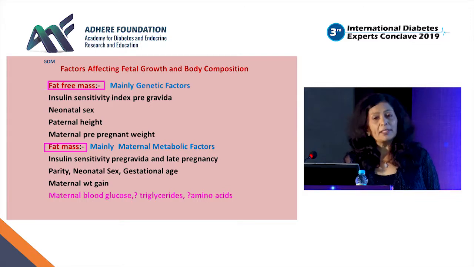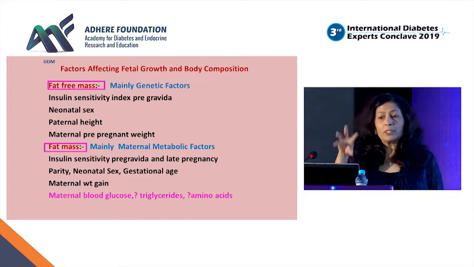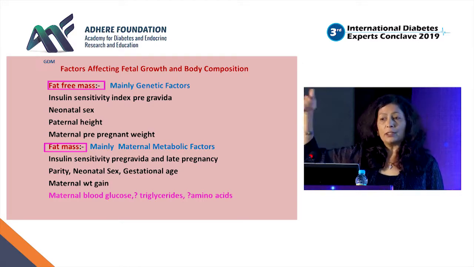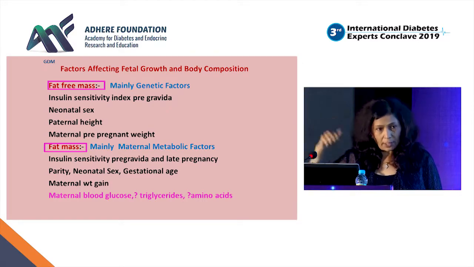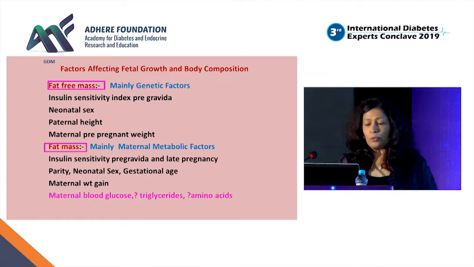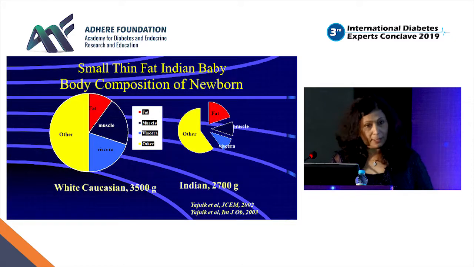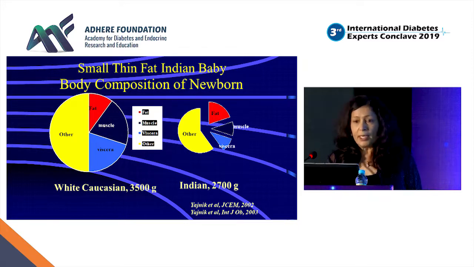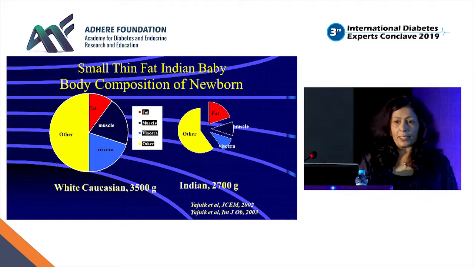And why is the fat mass important in a baby? Because at birth, this fat mass decides this baby's future adult obesity and diabetes early in life. So we need to have this fat mass to be precise. As we know, the thin-fat Indian phenotype starts right at birth, and the percentage of fat in an Indian baby is much more compared to a white Caucasian. So we are all born with more fat percentage, which increases because of hyperglycemia in pregnancy.